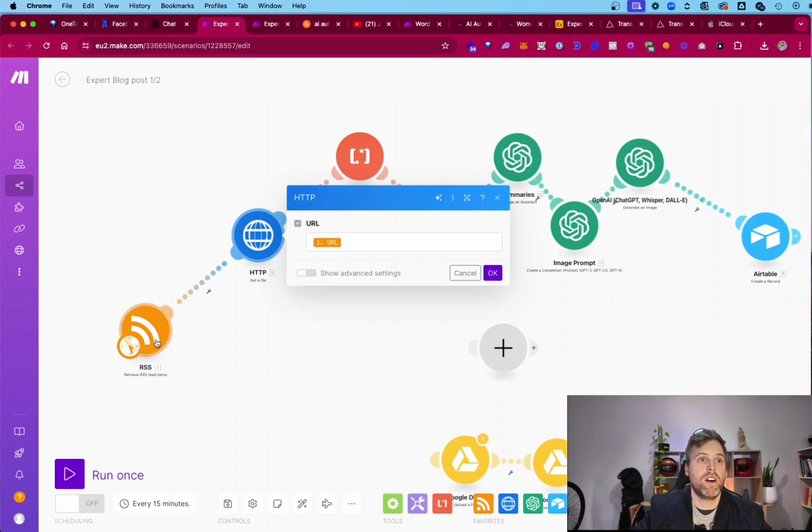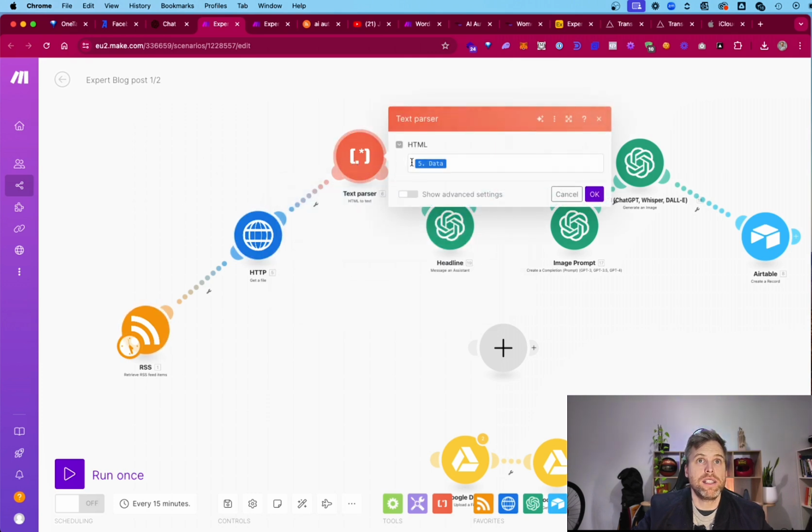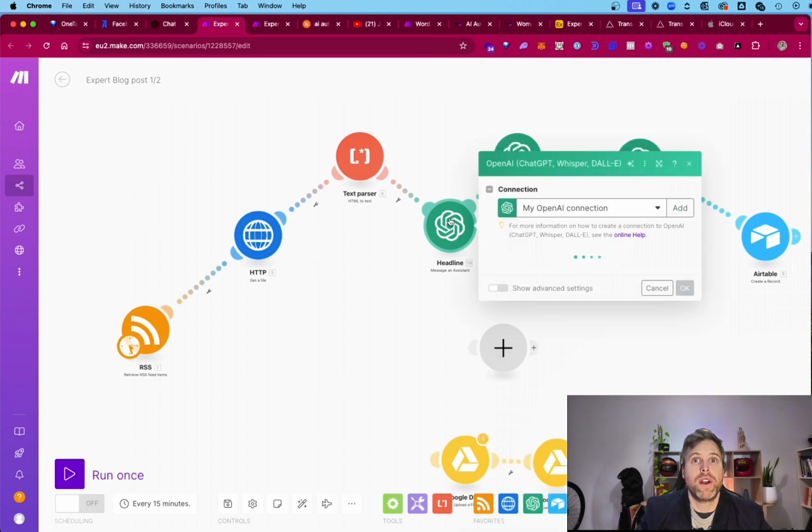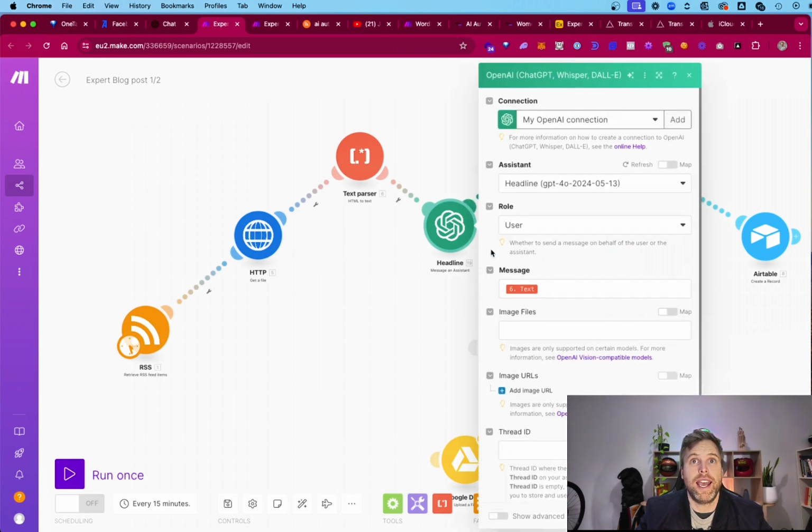We're going to get that file from the RSS, put into a URL. We're then going to parse it, which basically means, guys, HTML to text. That's grabbing the HTML and turning it into text, getting it ready for ChatGPT. Once it's ready for ChatGPT, we're going to go through and do a headline.